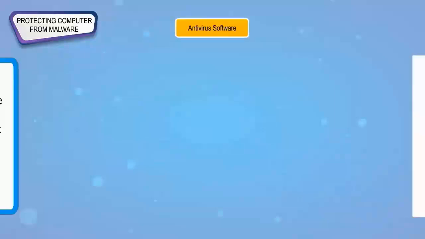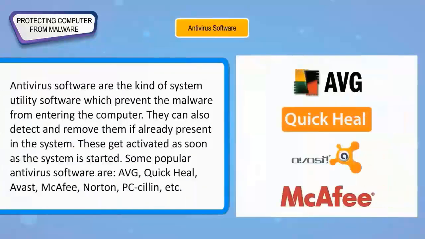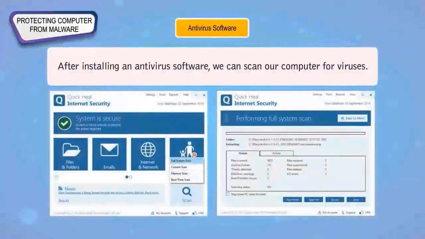Antivirus software. Antivirus software are the kind of system utility software which prevent the malware from entering the computer. They can also detect and remove them if already present in the system. These get activated as soon as the system is started. Some popular antivirus software are AVG, QuickHeal, Avast, McAfee, Norton, PC-Cillin, etc. After installing an antivirus software, we can scan our computer for viruses.